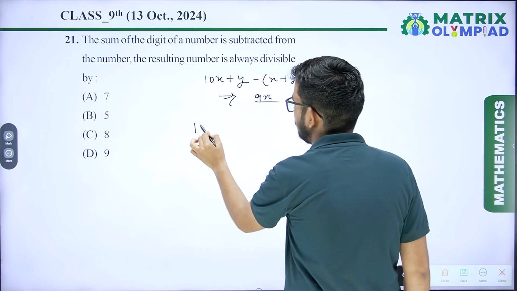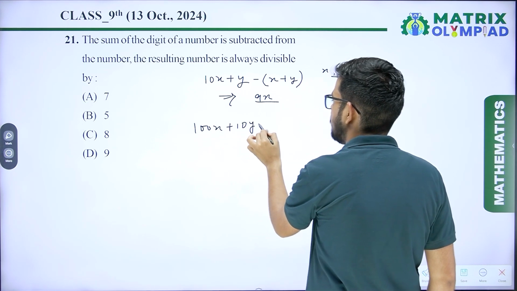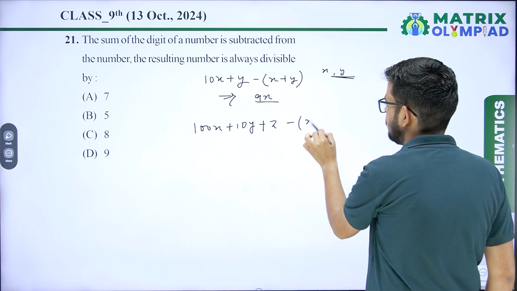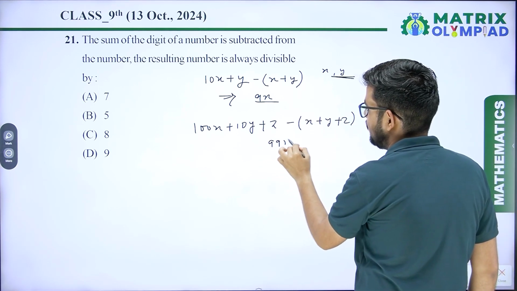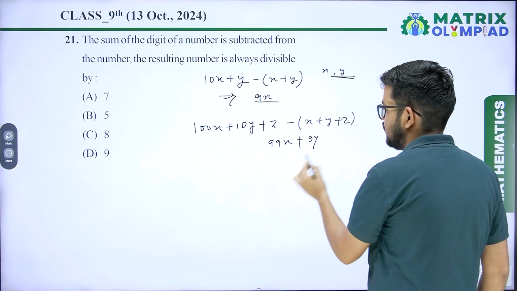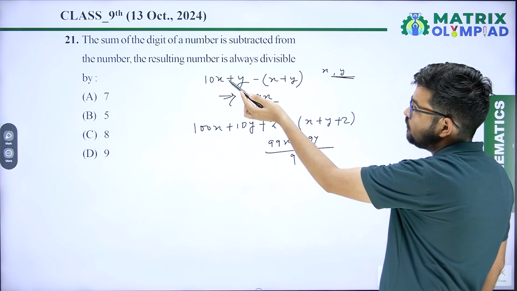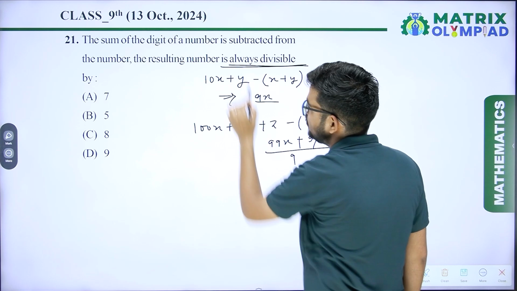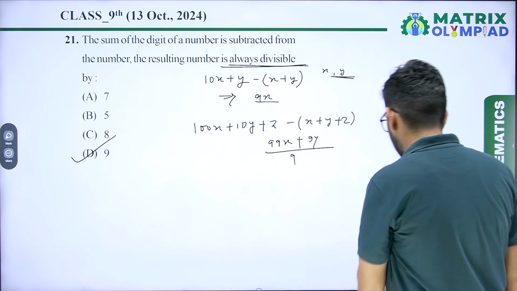Similarly, when you take a 3-digit number, that is 100x plus 10y plus z, then the sum of the digits is x plus y plus z. Then you will get 99x plus 9y. It is also divisible by 9. It means if the sum of the digits is subtracted from the number, then the resulting number is always divisible by 9. Option D will be the correct answer.